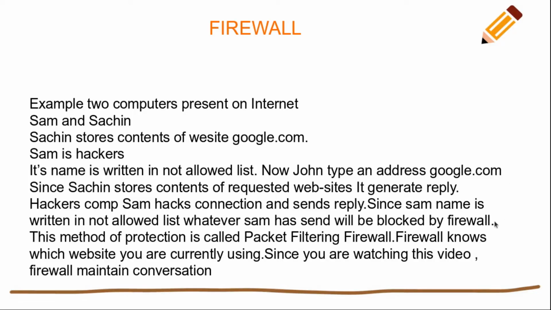So the firewall knows which website you are currently using. Since you are watching this video, the firewall maintains the conversation. If you have a firewall in your network, it knows which site you want to allow, which site you are accessing, and which site you are watching.